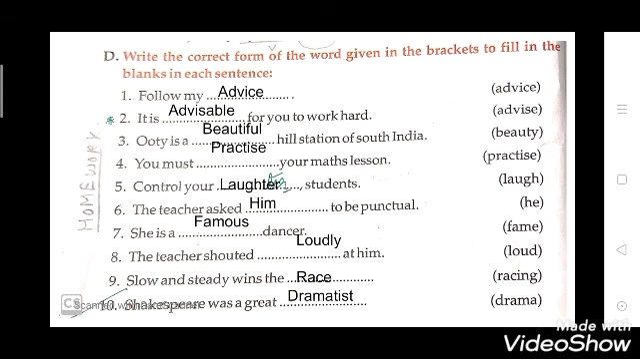Now see the fourth. You must practice your maths lesson. Fifth, control your laughter, students. Sixth, the teacher asked him to be punctual. Now see the seventh. She is a famous dancer. Eighth, the teacher shouted loudly at him. See the ninth. Slow and steady wins the race. Tenth, Shakespeare was a great dramatist. So drama will change to dramatist.